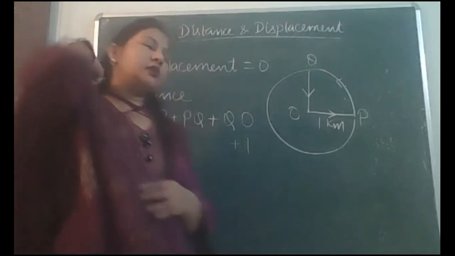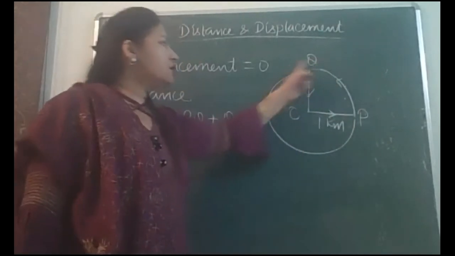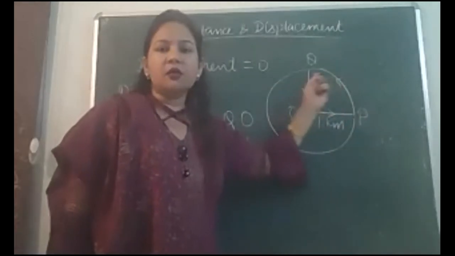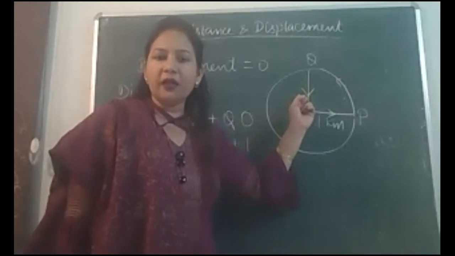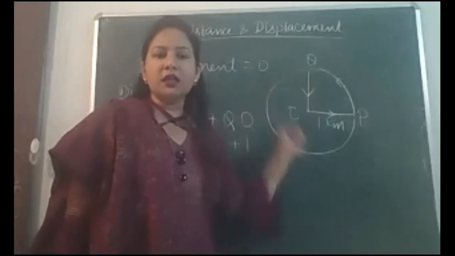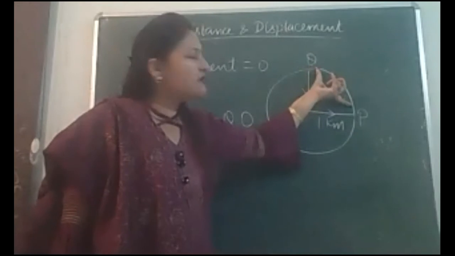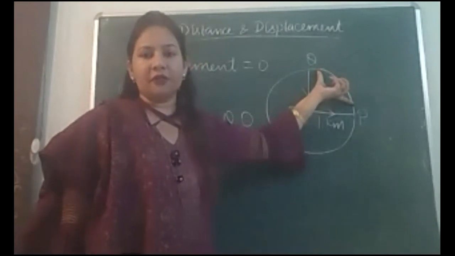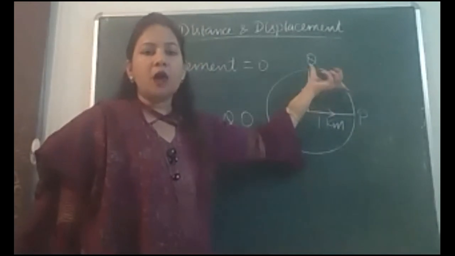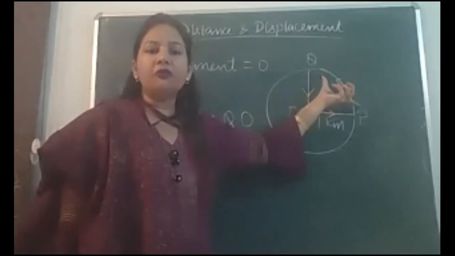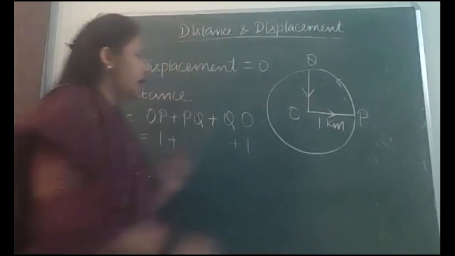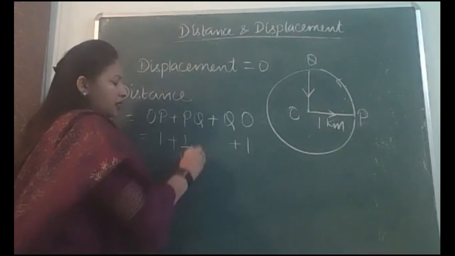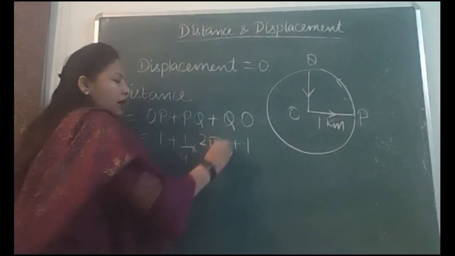Let us do that. What is the total path length in a circular track? Circumference of the circle is 2 pi r. PQ is 1/4 of that total circumference. So how much is PQ? 1/4 of 2 pi r. Are you getting it?